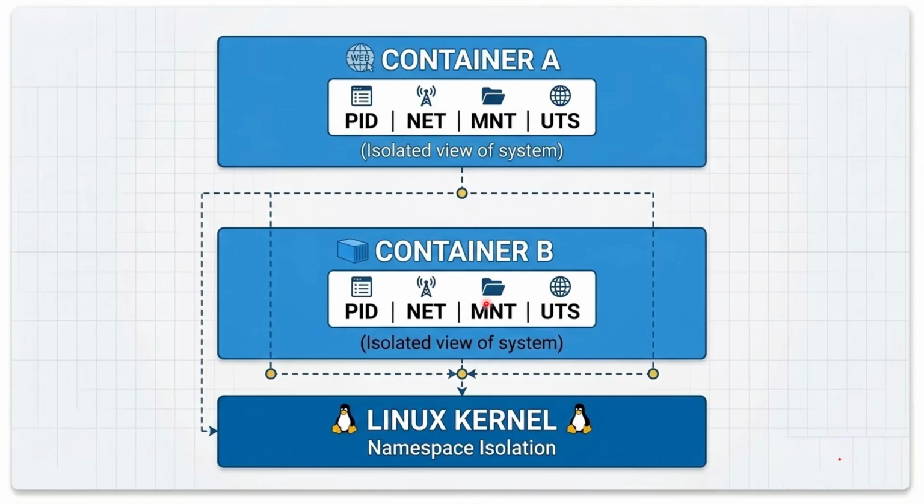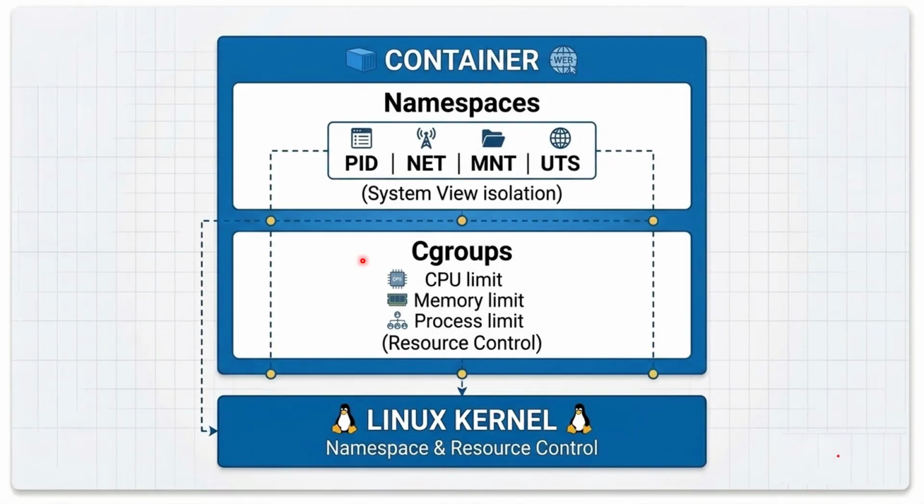But isolation alone is not enough. Namespaces control what a container can see, but we also need to control how much it can use. And this is where cgroups come in. Control groups allow the Linux kernel to limit resources like CPU usage, memory usage, and the number of processes. So while namespaces provide isolation, cgroups provide the control. Together they form the foundation of containers, and both are built directly on top of the Linux kernel.